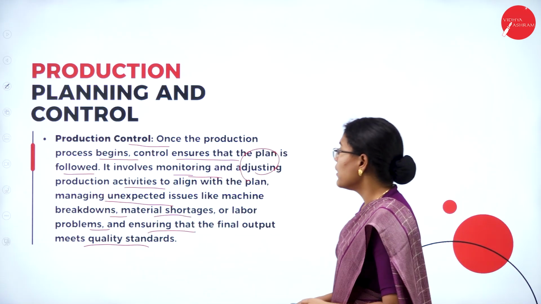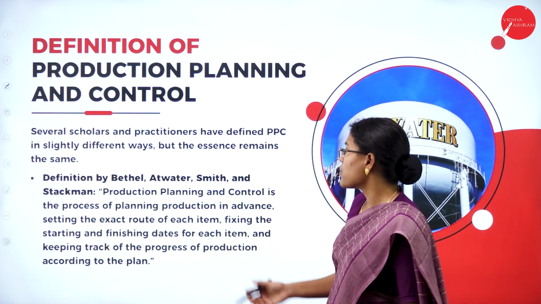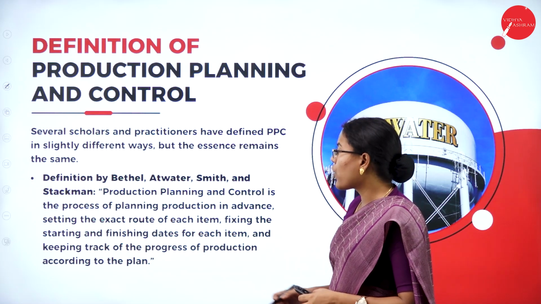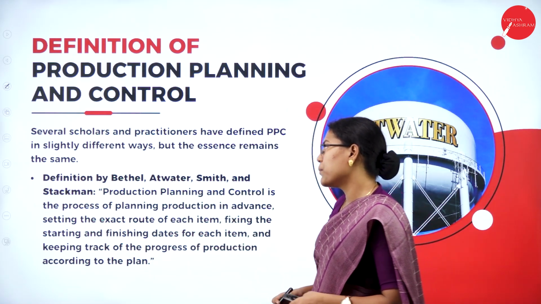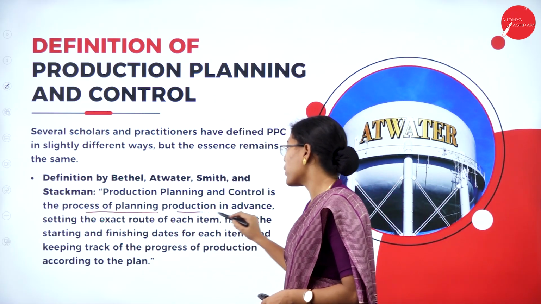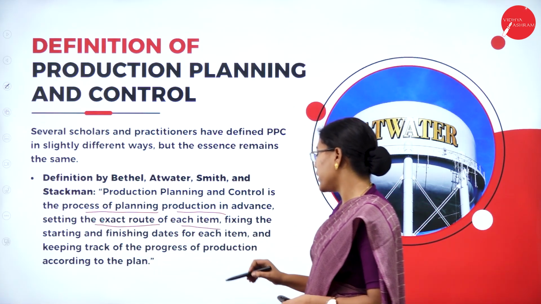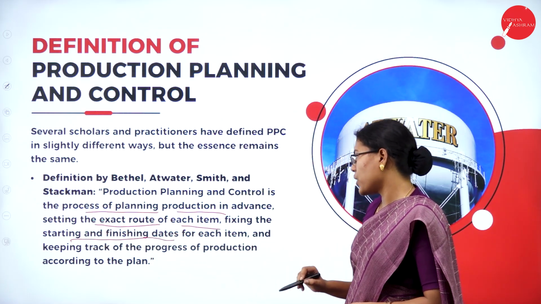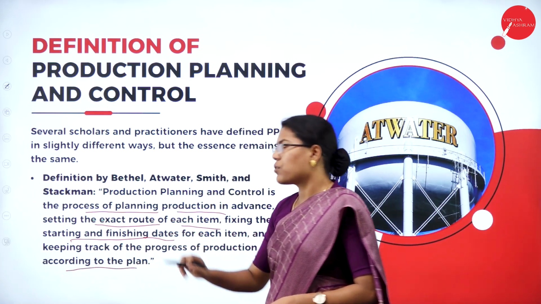Moving on, let us look into the definitions given by various scholars and practitioners about what production planning and control is all about. So according to the definition given by Bethel, Atwas, Smith and Stackman, production planning and control is the process of planning production in advance, setting the exact route of each item and fixing the starting and finishing dates for each item, and keeping track of the progress of production according to the plan.